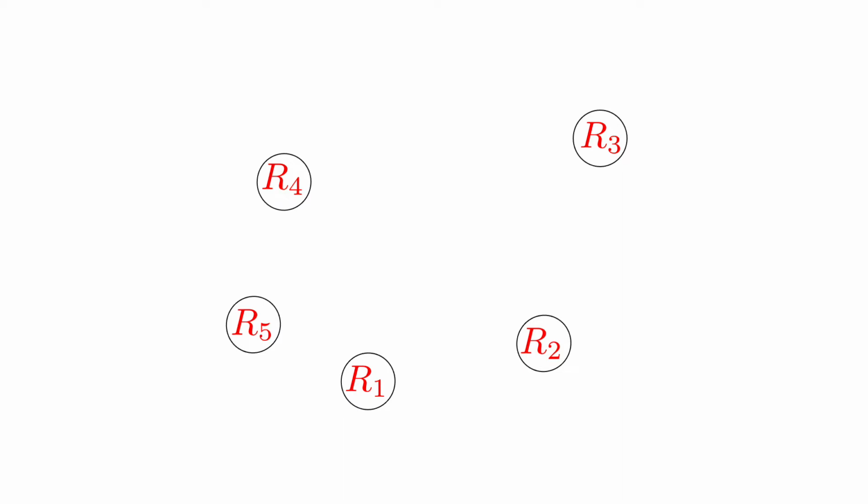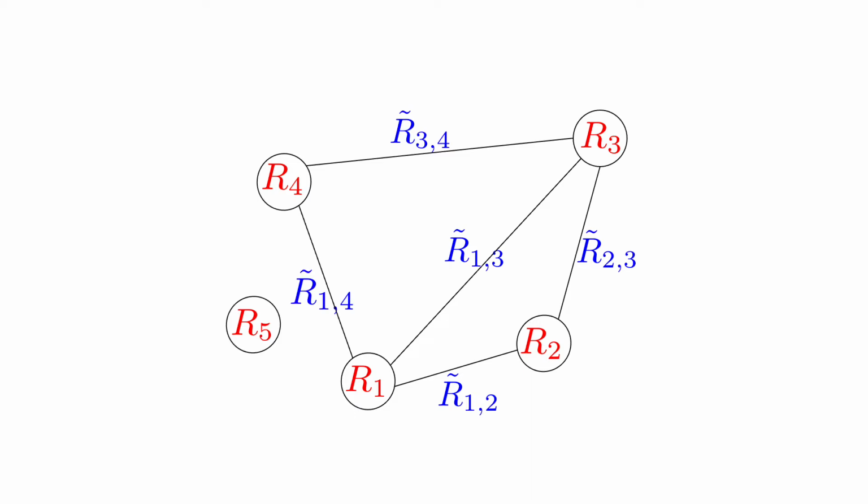Let me introduce rotation averaging through a simple example with 5 cameras. Let R1 to R5 be the absolute camera orientations we want to find. We connect two cameras if a relative rotation measurement can be established between them. For example, R tilde 1,2 is the relative rotation of camera 2 with respect to camera 1. R tilde 2,3 is the relative rotation of camera 3 with respect to camera 2, and so on. This is the camera graph.